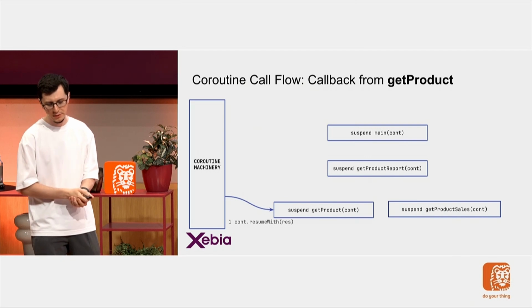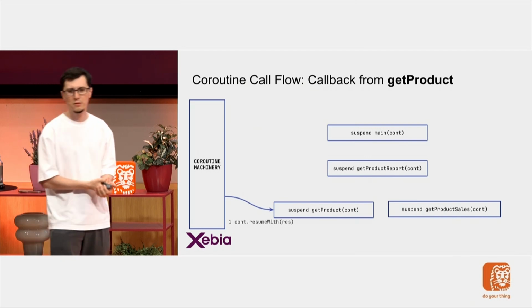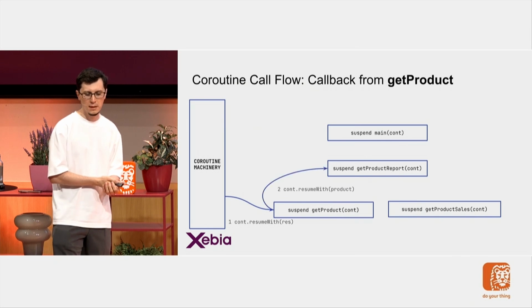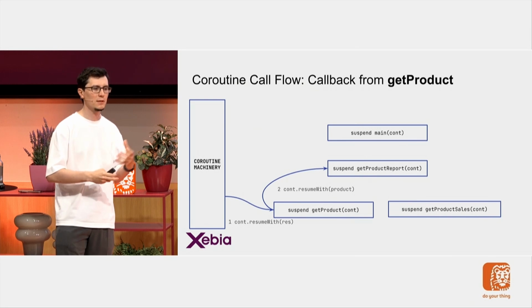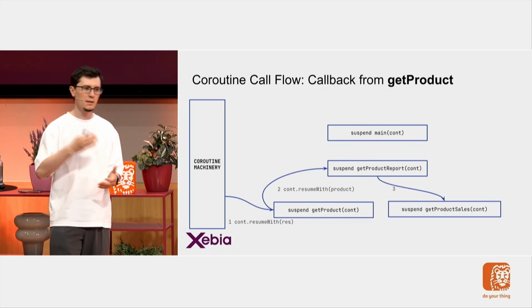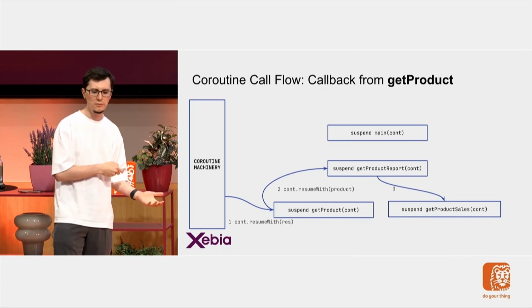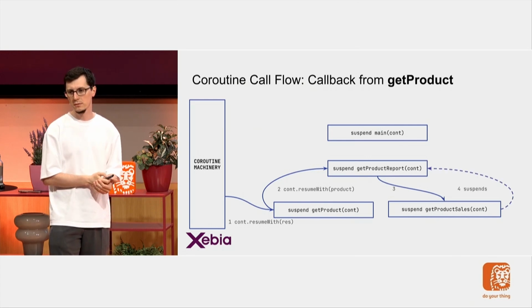So the callback is executed. It resumes this get product. Remember the function signature from the continuation. And the get product resumes to get product report. But get product report has some other stuff to do. So it goes to get product sales. This time get product sales hits an IO boundary and it suspends the get product report function.